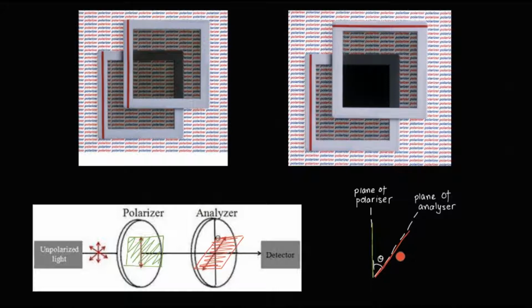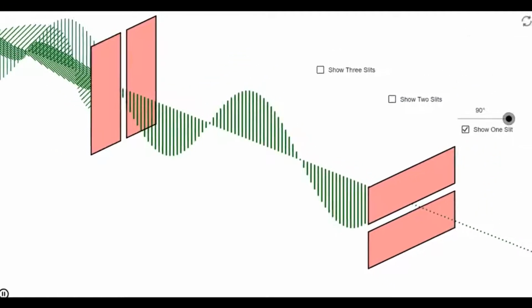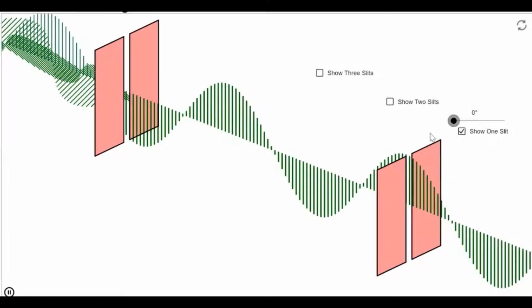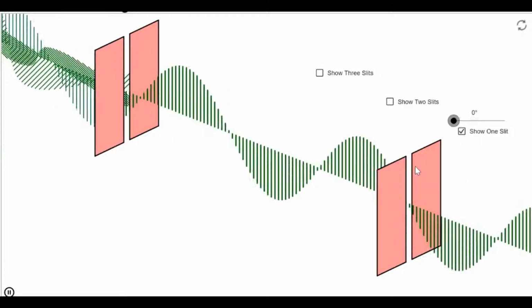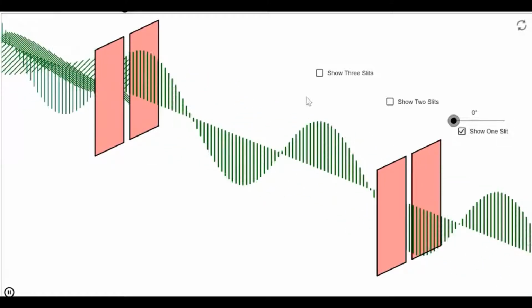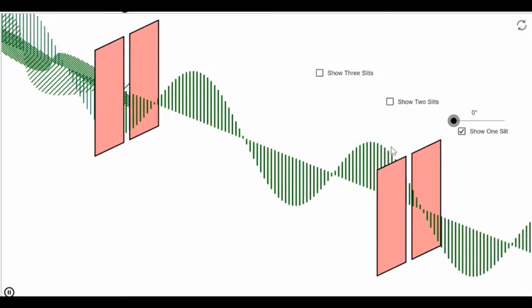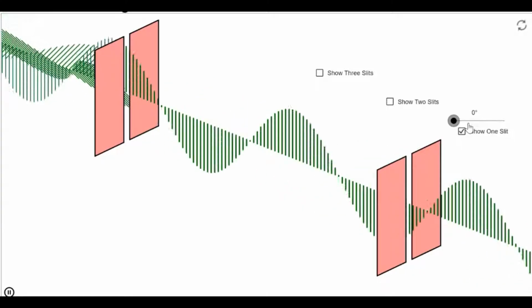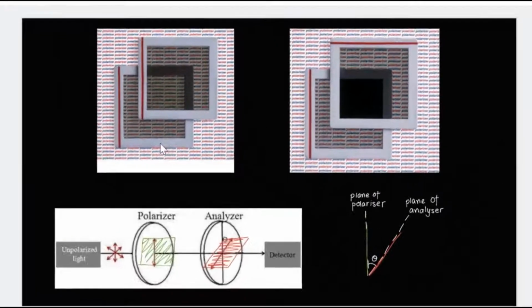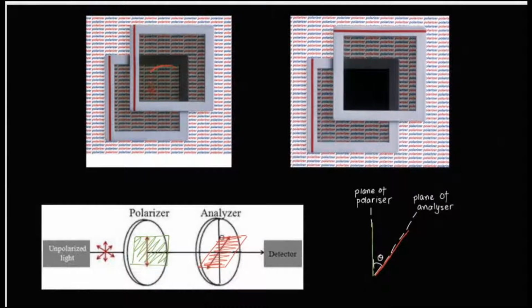So now in this case, when the angle between the polarizer and your analyzer is 0, what happens? This is the case, the angle between the plane of the polarizer and the analyzer, they are aligned together.